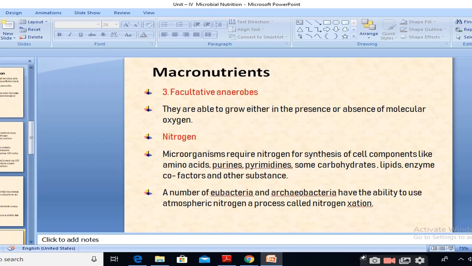A number of eubacteria and archaebacteria have the ability to use atmospheric nitrogen, a process called nitrogen fixation. We know that there are some microorganisms which fix atmospheric nitrogen.